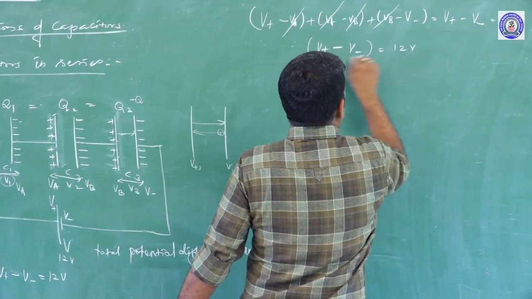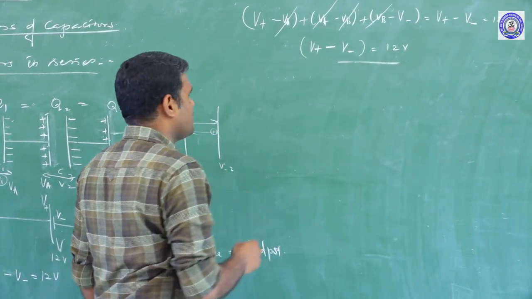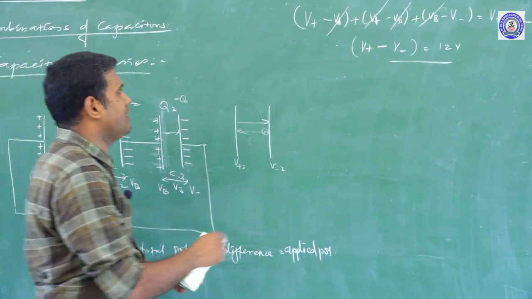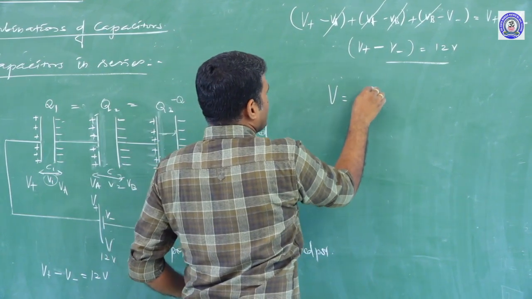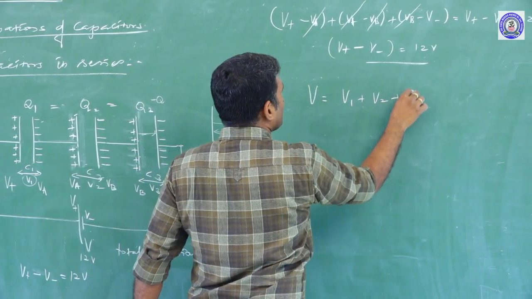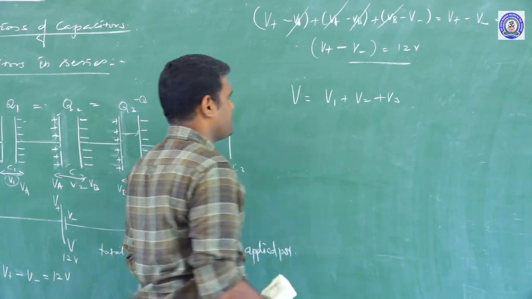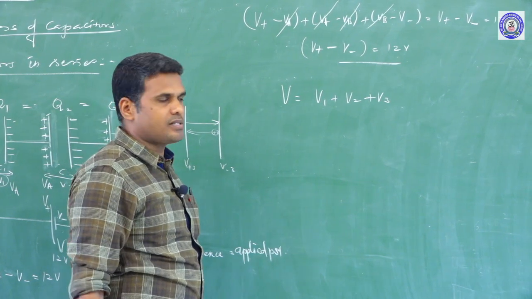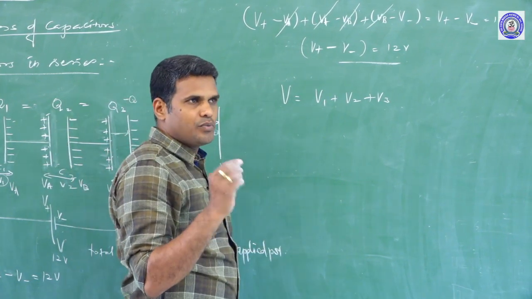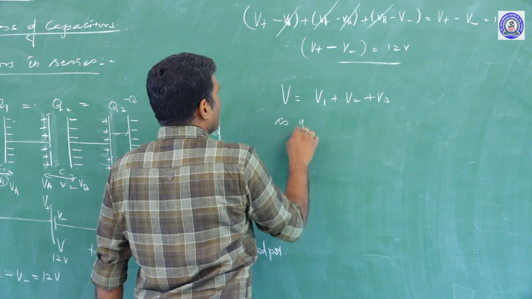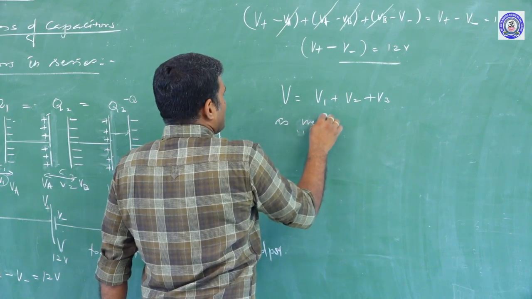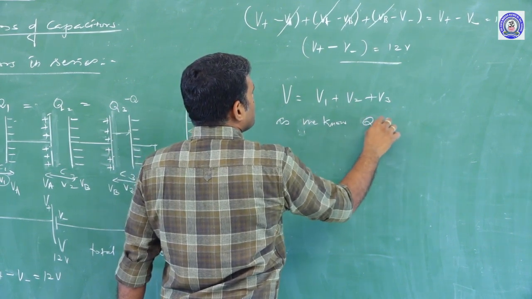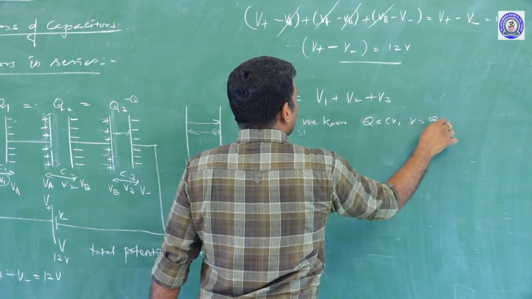So the total potential across all three capacitors is equal to the potential applied. So I can say easily here, the total potential is equal to the sum of the potentials across the individual capacitors. V equals V1 plus V2 plus V3. As we know, Q equals CV and V equals Q divided by C.